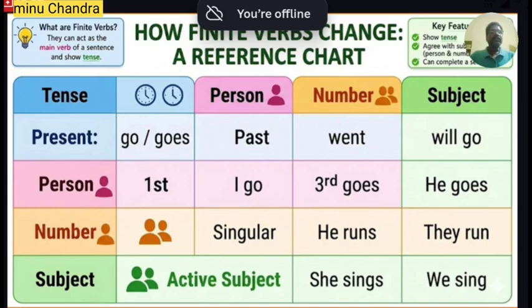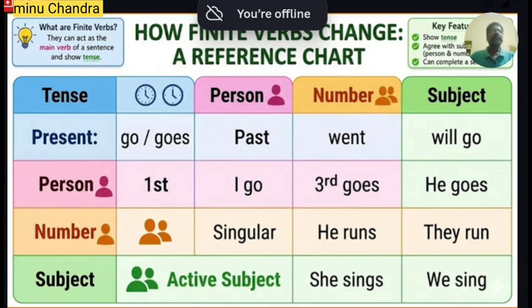But if the subject is he, she, or it, meaning third person singular, then we have to use s or es with the first form of the verb. So from this, it is proof that the verb changes according to the subject, singular or plural. Therefore, this is a finite verb.